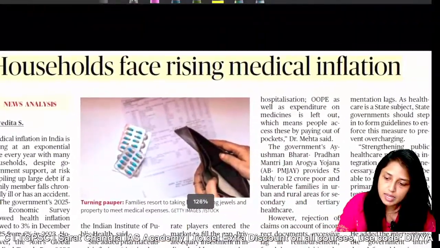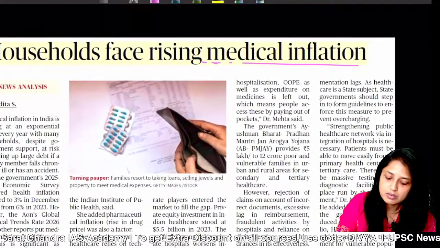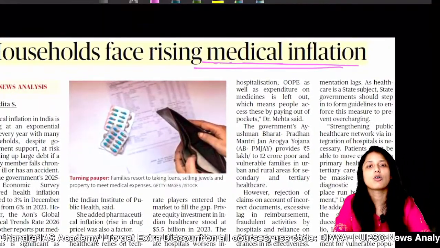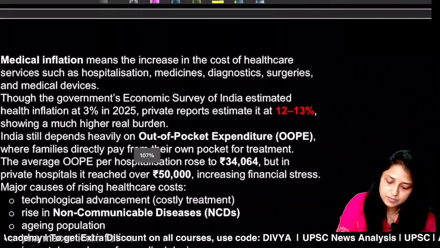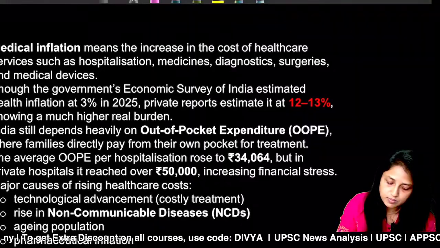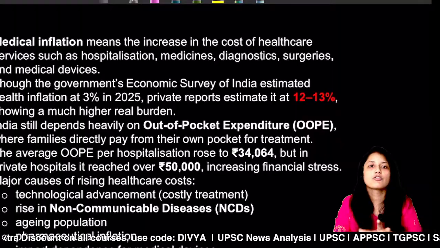Now, the next important article is related to medical inflation. That means the increasing cost of healthcare in India. Okay. So we shall be discussing all the important points from the article itself.